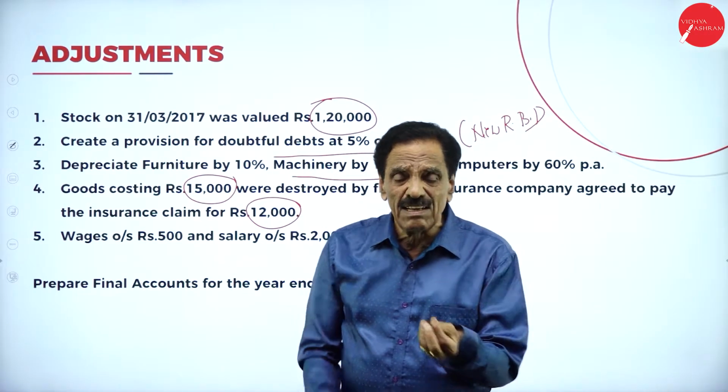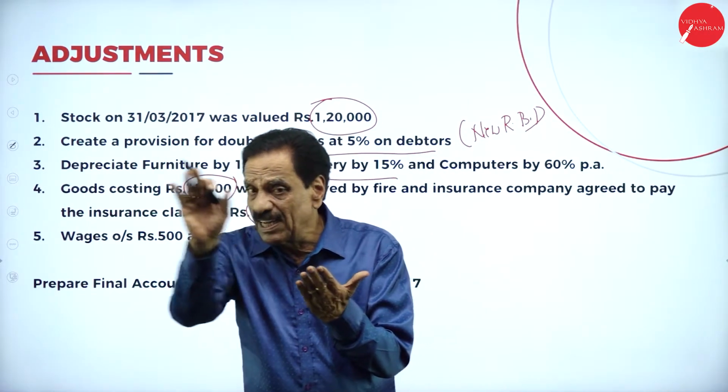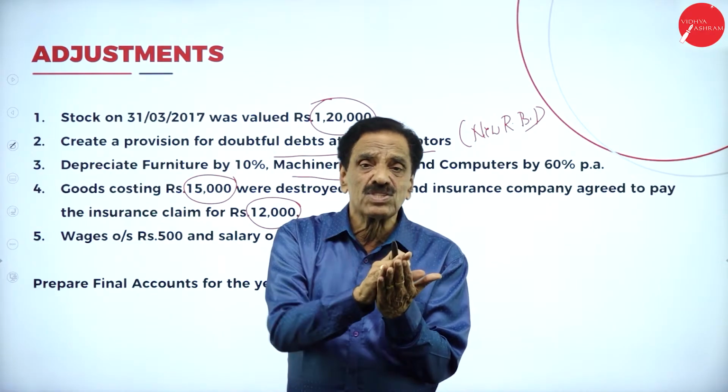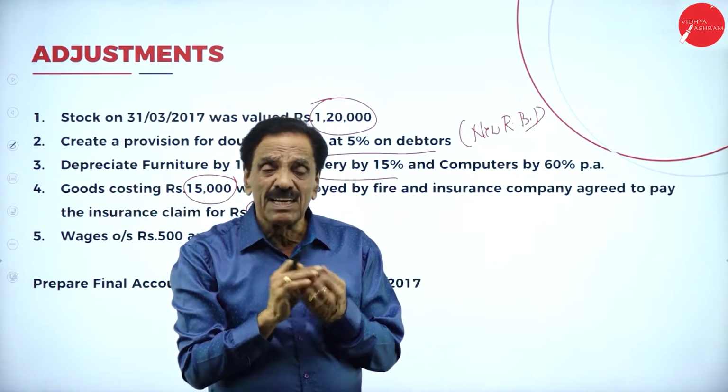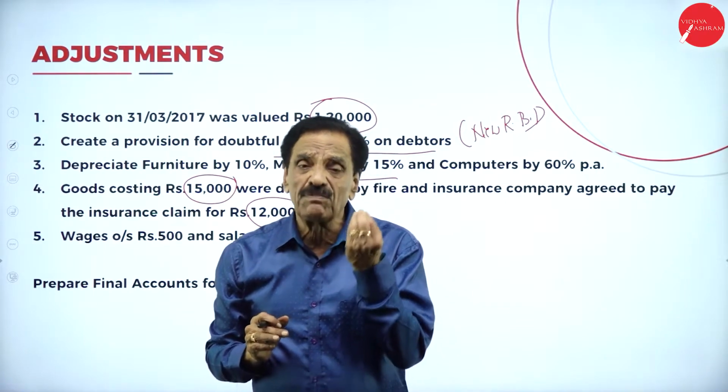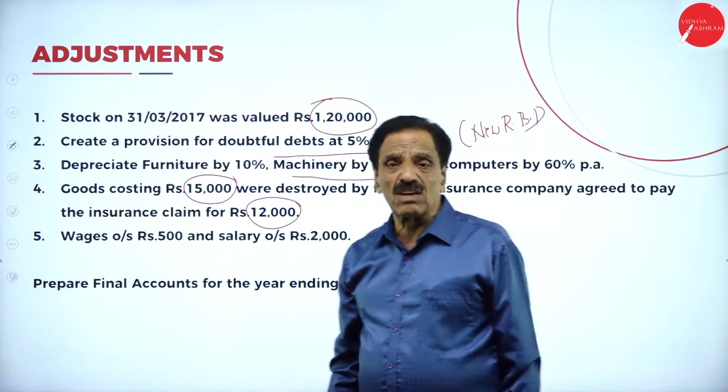I will repeat once again. 15,000 trading account credit side. 12,000 asset side of the balance sheet. Difference? 3,000 profit and loss account debit side, loss on stock destroyed.